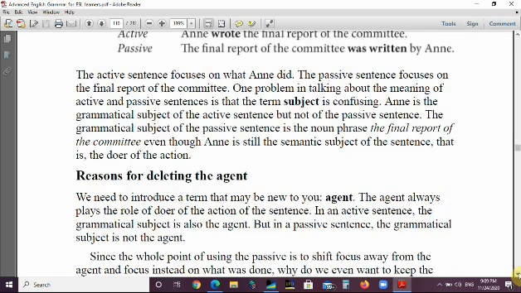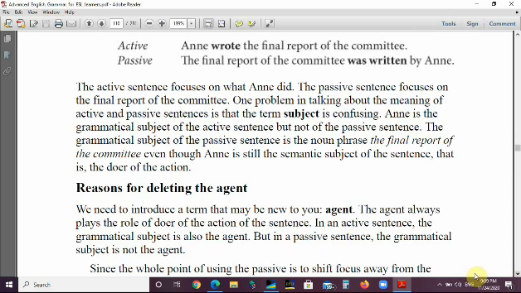Look at the example. Anne wrote the final report of the committee. Here, the focus is on the subject, the doer. Who is the doer of this action? Anne. In the second sentence, which is passive, the focus shifts to the object of the original sentence, which became the subject here, the final report of the committee. Here, the focus is on this part. The active sentence focuses on what Anne did. The passive sentence focuses on the final report of the committee.